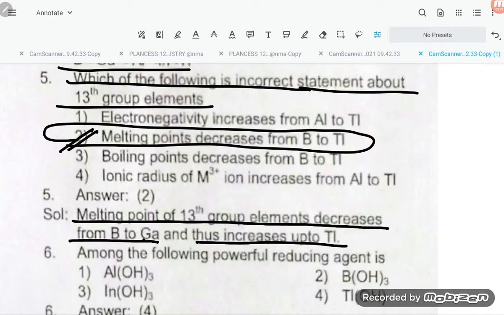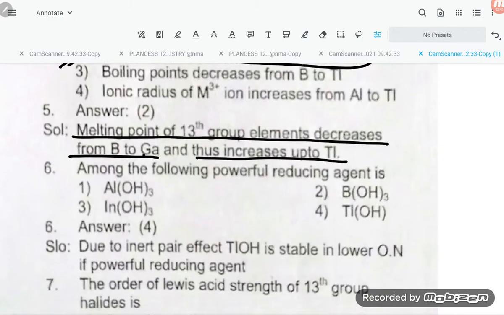The other options are correct: electronegativity increases from aluminum to thallium, that is correct, and boiling point decreases from boron to thallium, this is also correct. So what we have to keep in mind, student, is that the option saying melting point decreases from boron to thallium is not correct.